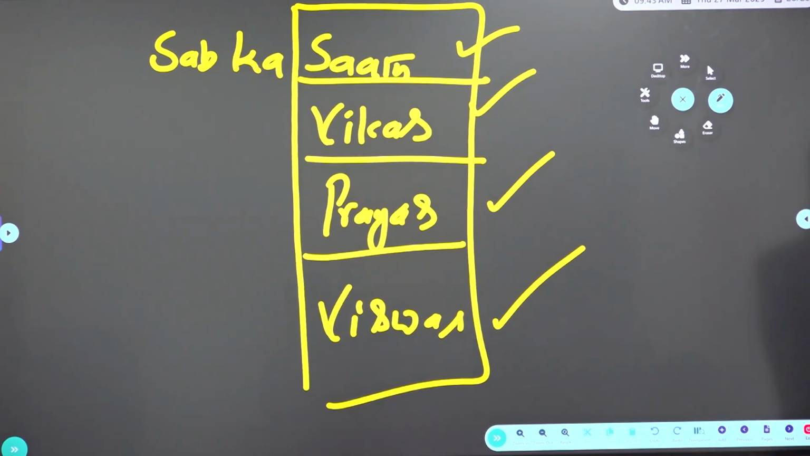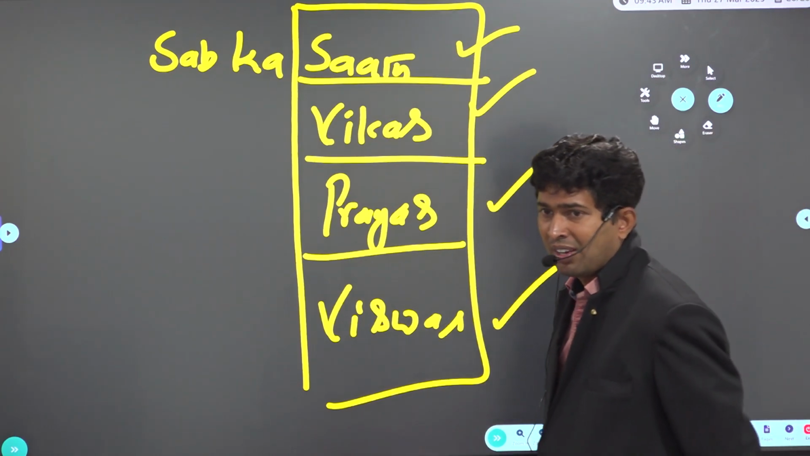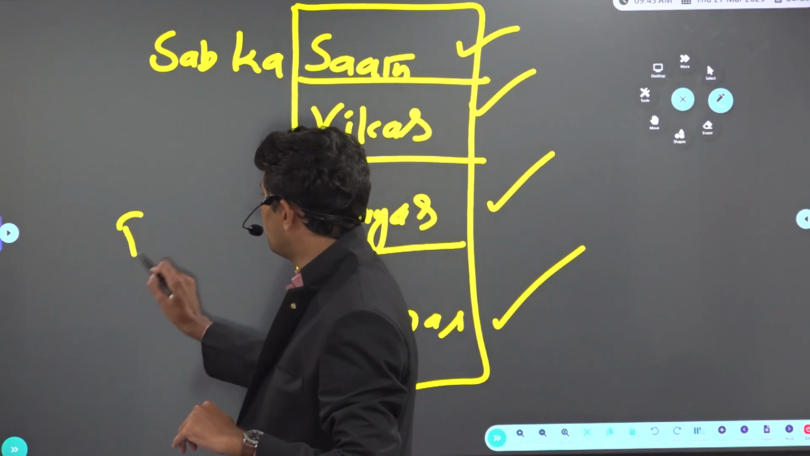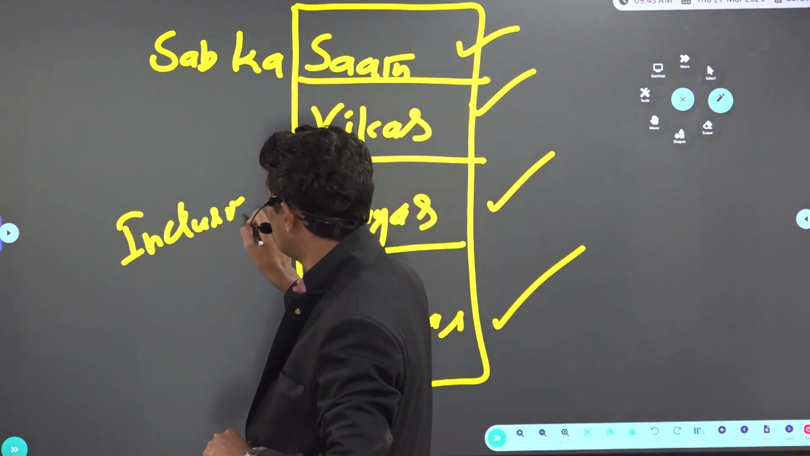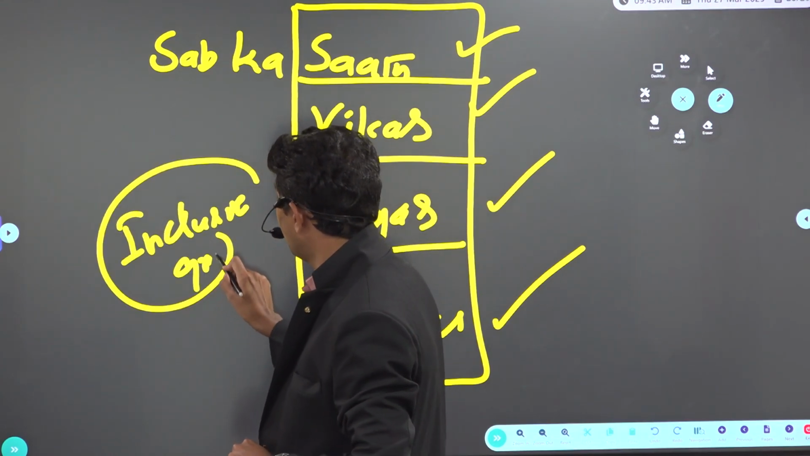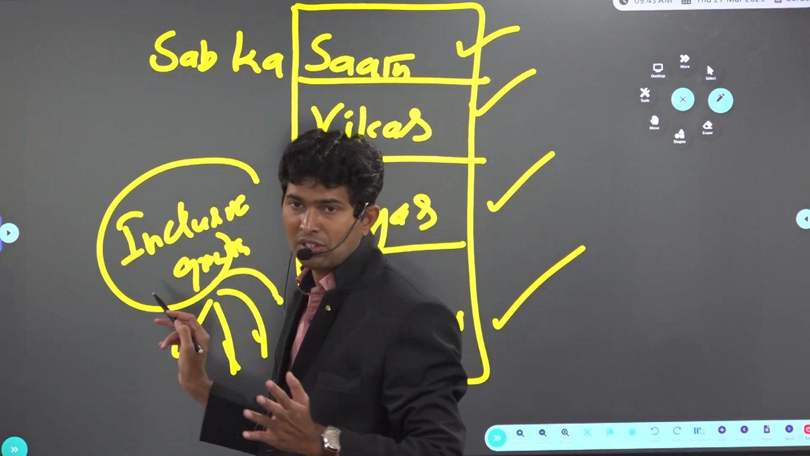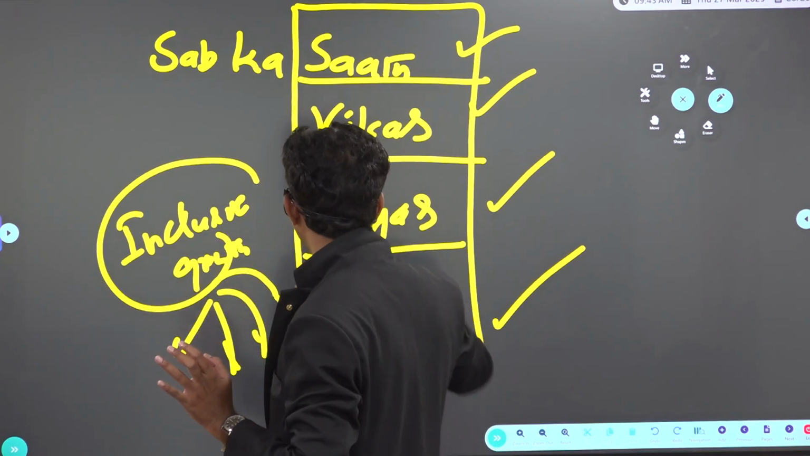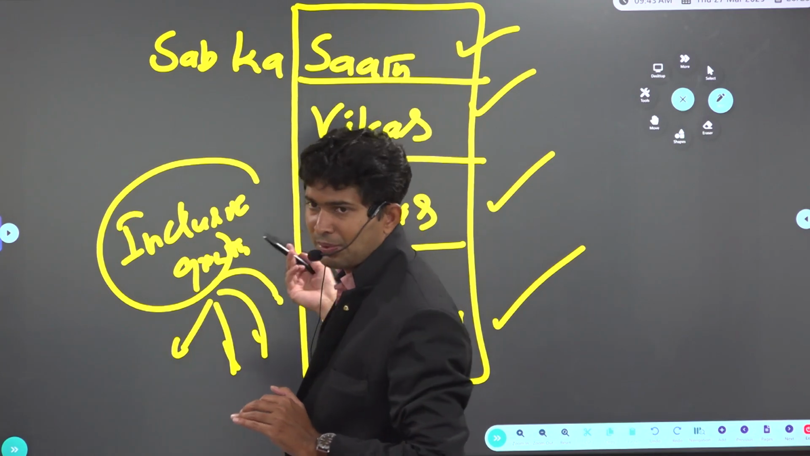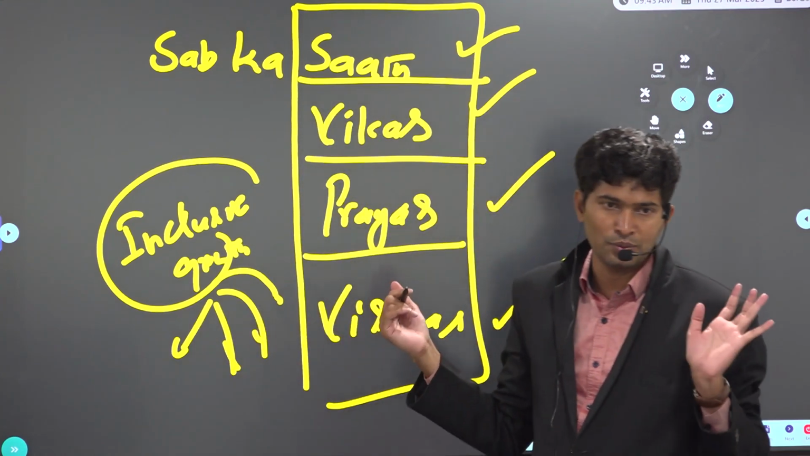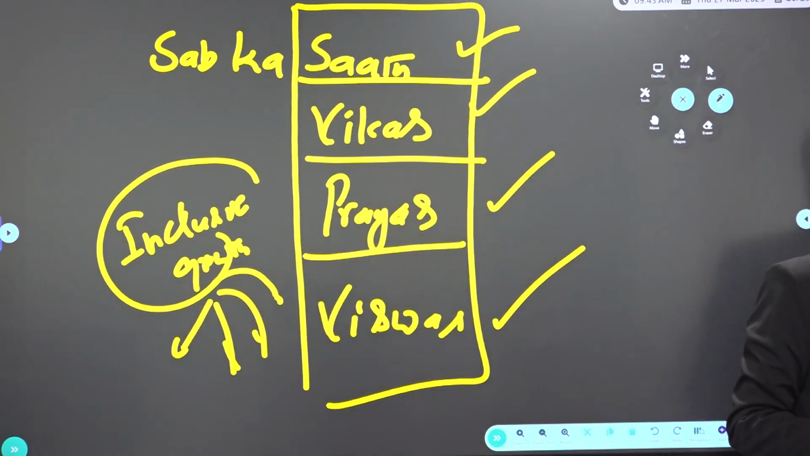And Niti Aayog is focusing on inclusive growth, meaning benefits of the economic growth should not be available only for some people. Benefits of the economic growth should be redistributed even to the poorest of the poor. That's the meaning of Sabka Saath, Sabka Vikas, Sabka Prayas, Sabka Vishwas in Niti Aayog. So this is a brief idea about what Niti Aayog is.